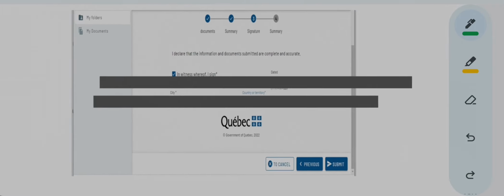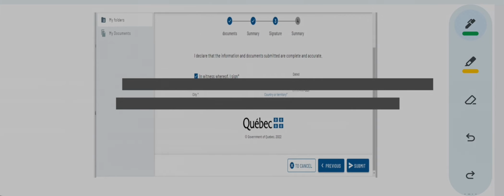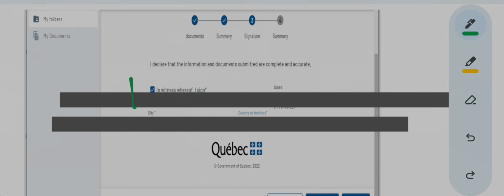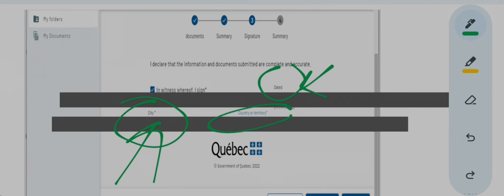When you press OK, see, this third step got highlighted. These highlighted things, I'm just telling you so that you don't get scared. Then in here what you have to do is tick this box that says in witness where I sign off. The date will be automatically entered. You have to enter your city, whatever city you are in, and the country. There are 4 things you have to select on this page.